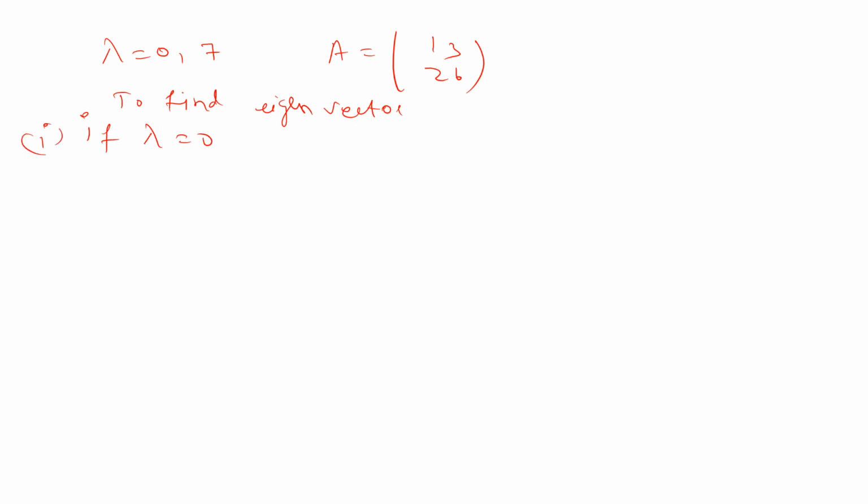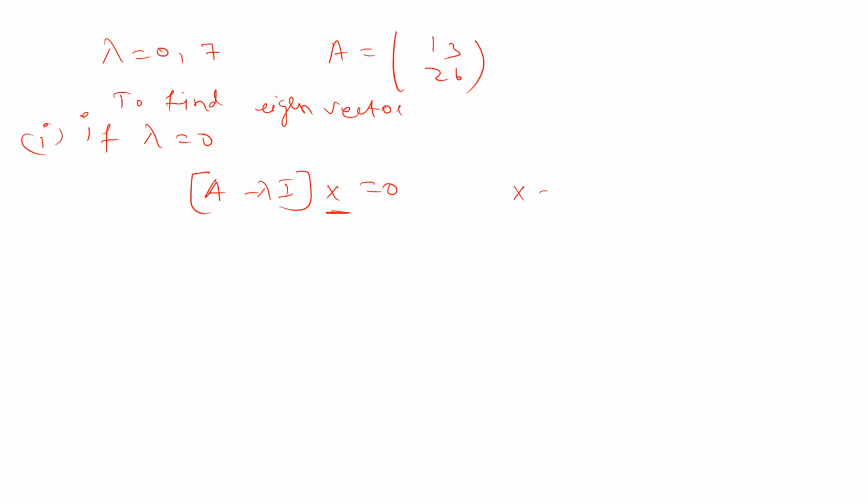To find the eigenvector, the equation is A minus lambda I into x is equal to 0. This is our equation, right? From this equation only we have to find the eigenvector.